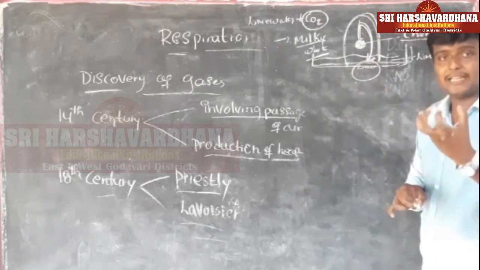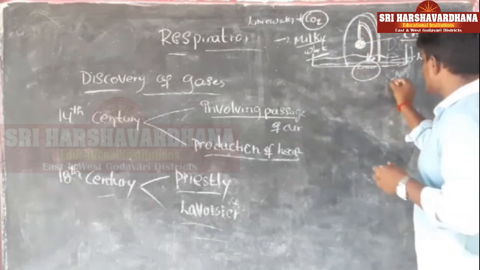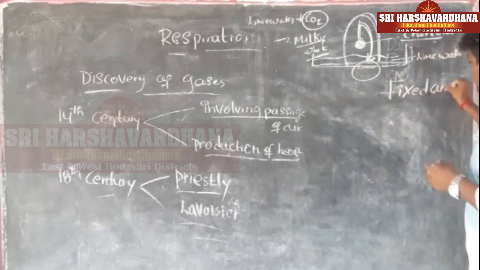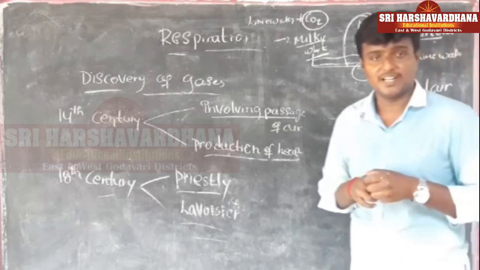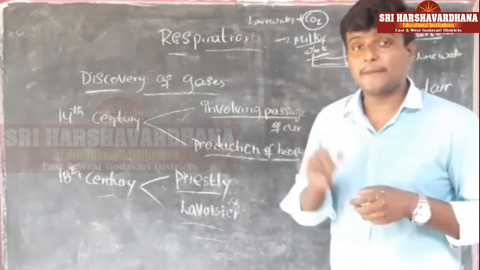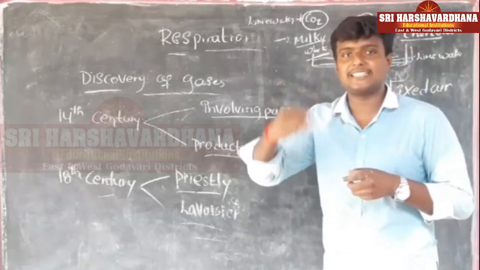So which gas is liberated in the burning process? He named that gas released by burning as fixed air. That fixed air is what we now call carbon dioxide. In the beginning, carbon dioxide was not called carbon dioxide.